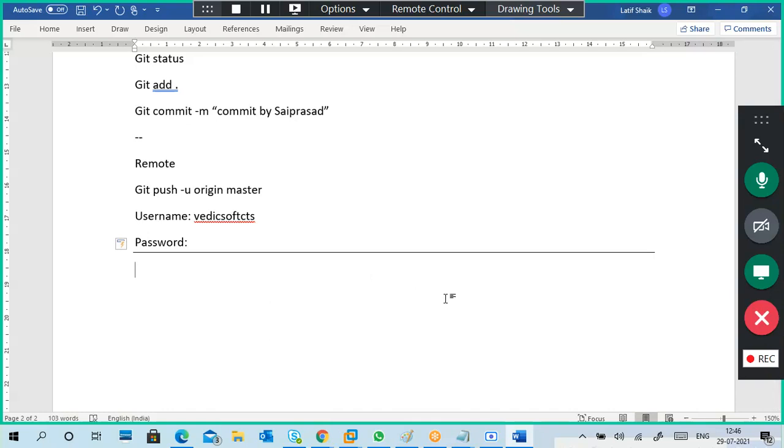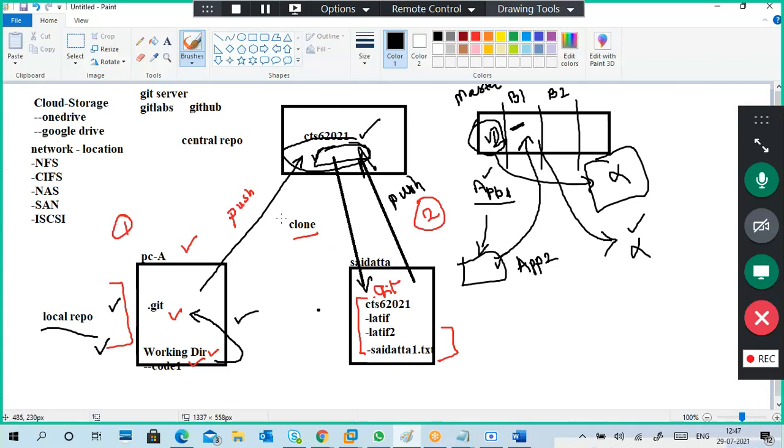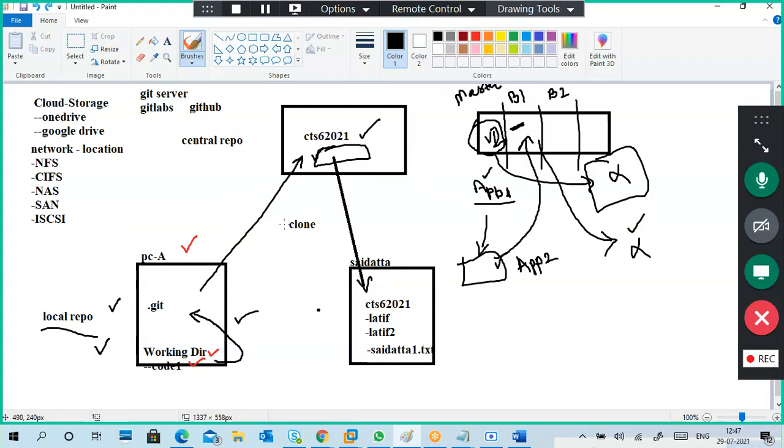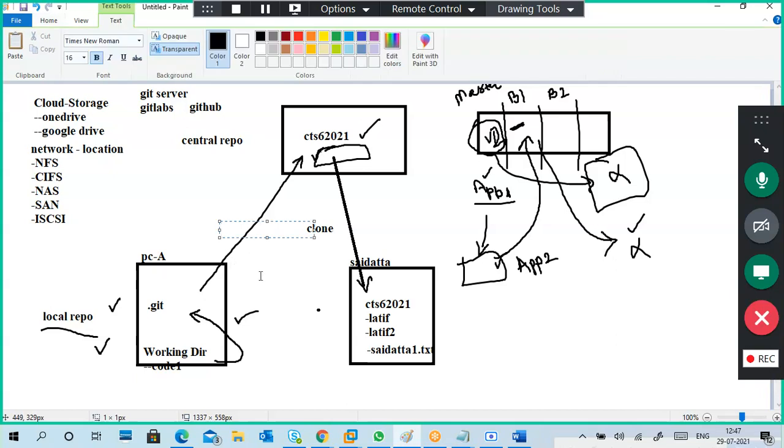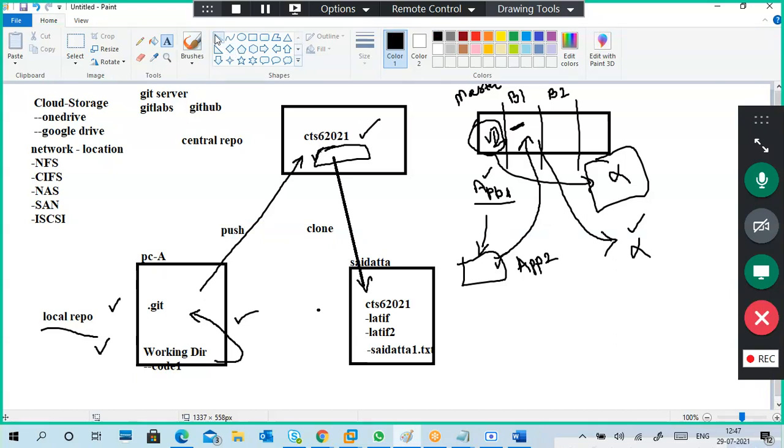One doubt I have, I want to ask a question. Here so many things are added, so I am removing all this. Okay, this is the clone. If you remember what I did, this is git push. This is pushing, and this is cloning.